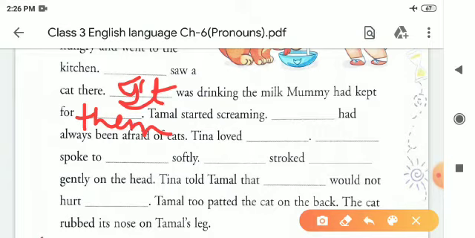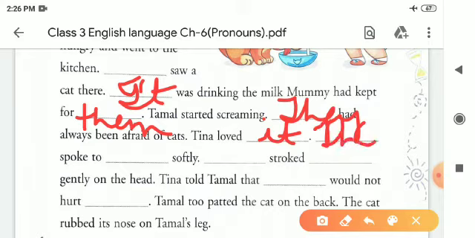Tamal started screaming. He had always been afraid of cats. Tina loved it. They spoke to it softly.